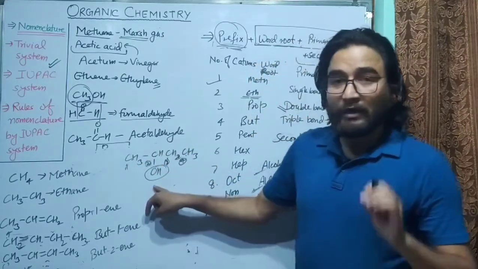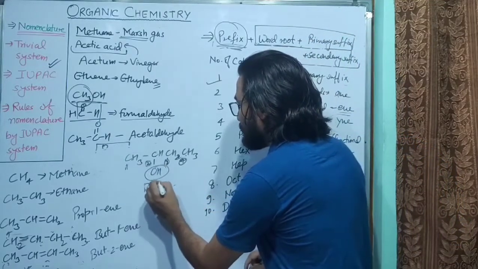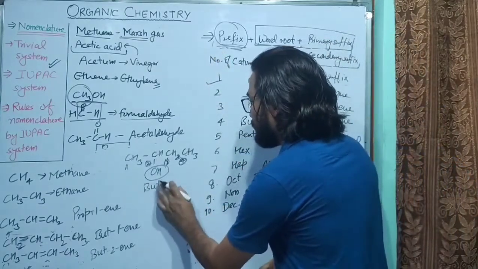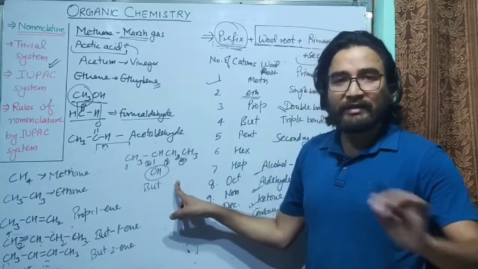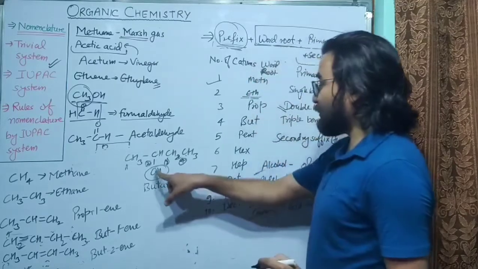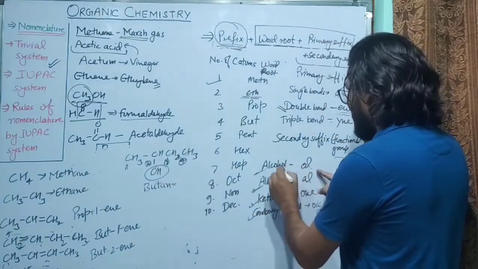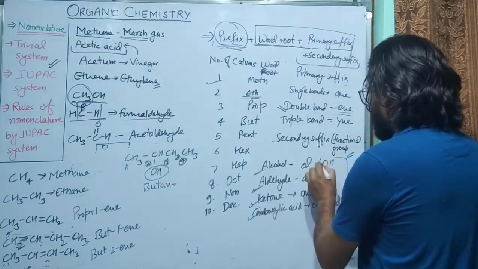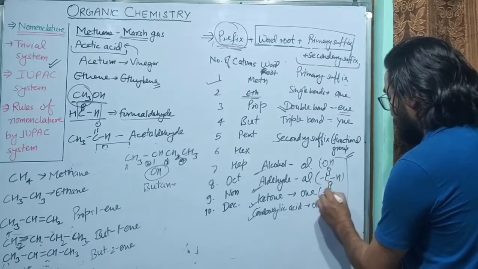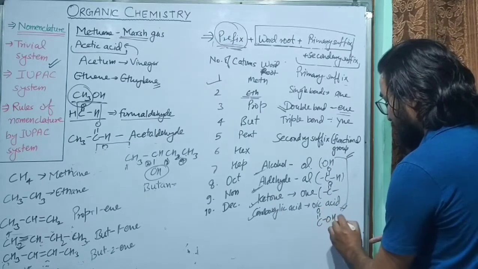So what will be its name? Here we have the functional group also. Its name will be, first of all, the word root, that is but-, because there is no prefix or substituent group. Then, because there are only single bonds between carbon atoms, it is butane, and you can see OH is attached to the second carbon atom. OH means alcohol. Remember, OH is alcohol, C double bond O-H is aldehyde, C double bond O with alkyl groups on both sides is ketone, and C double bond O-OH is carboxylic acid.